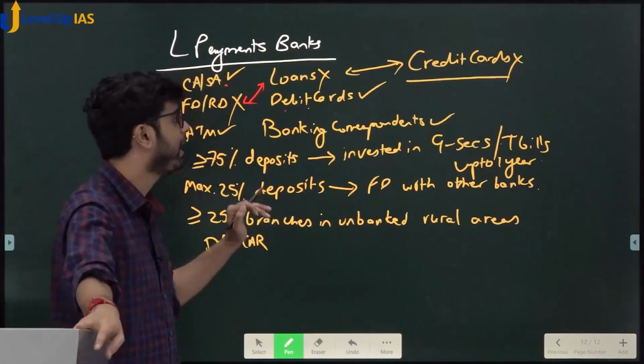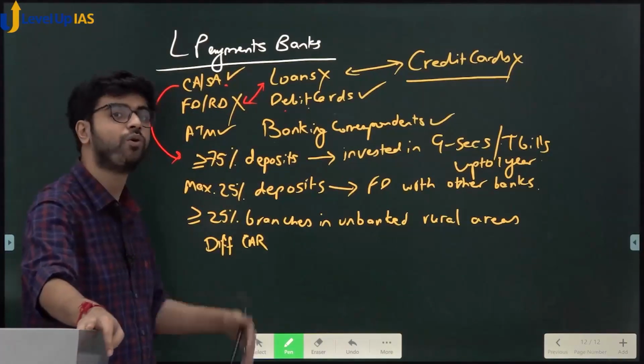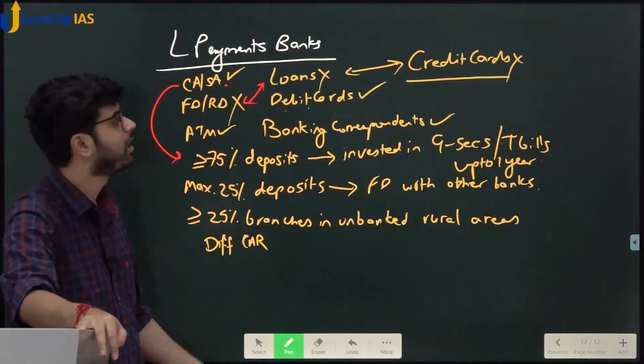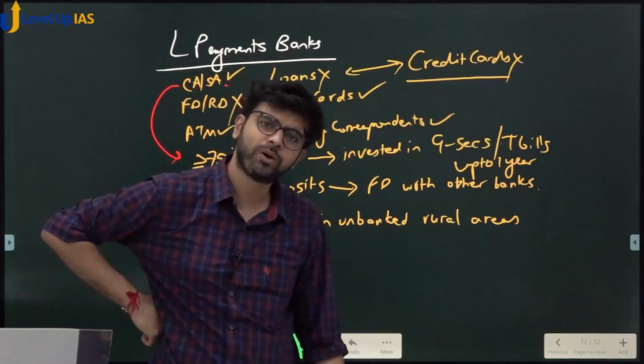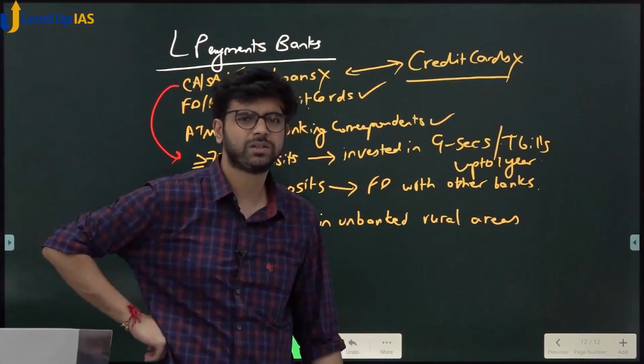Is there a default credit risk here? Yes or no? There is no credit risk here. Why is there no credit risk here? Because there are no loans here. So if there is no credit risk, your normal CAR is not required. A smaller capital adequacy ratio is required.